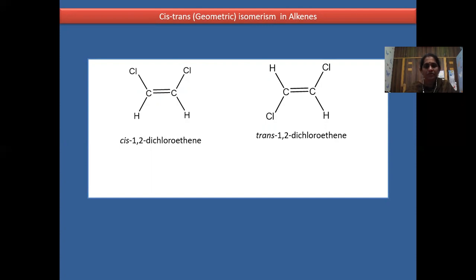Trans 1,2-dichloroethene. Now you can give E and Z. Even this can be called E-Z nomenclature. If the higher priority groups are on the same side, it is Z, and if they are on opposite sides, it is E, so E 1,2-dichloroethene.